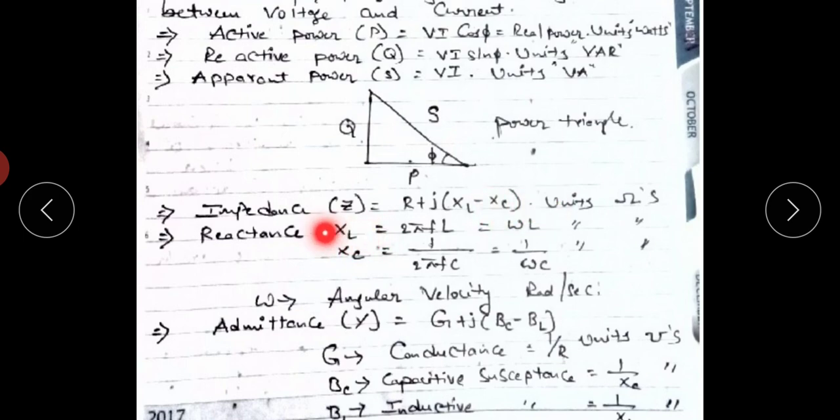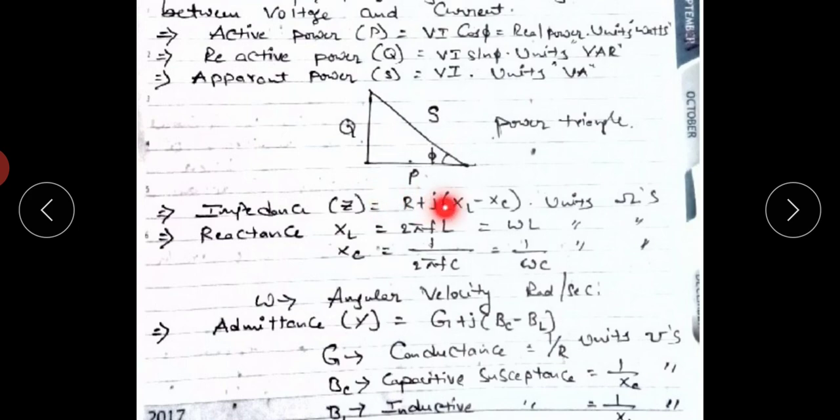First, inductive reactance: XL equals 2 pi F L. Here 2 pi F is the angular velocity, which equals omega. So XL equals omega times L. It indicates the opposition of the inductor. Next, XC equals 1 by 2 pi F C, or 1 by omega C. XC indicates the opposition of the capacitor.